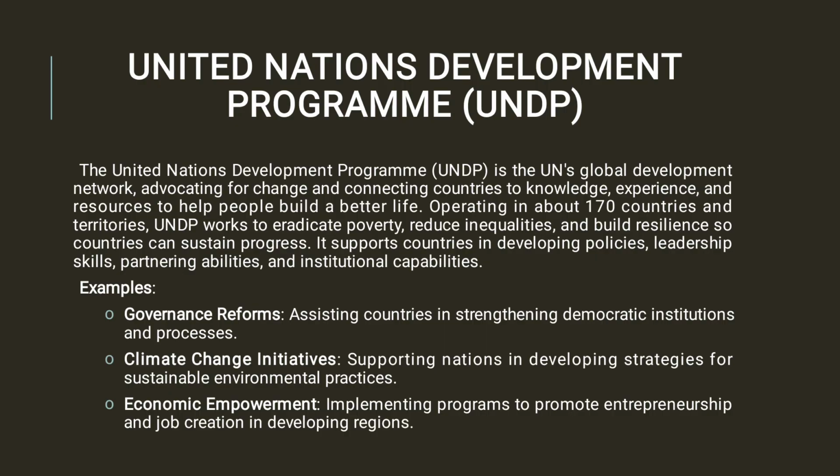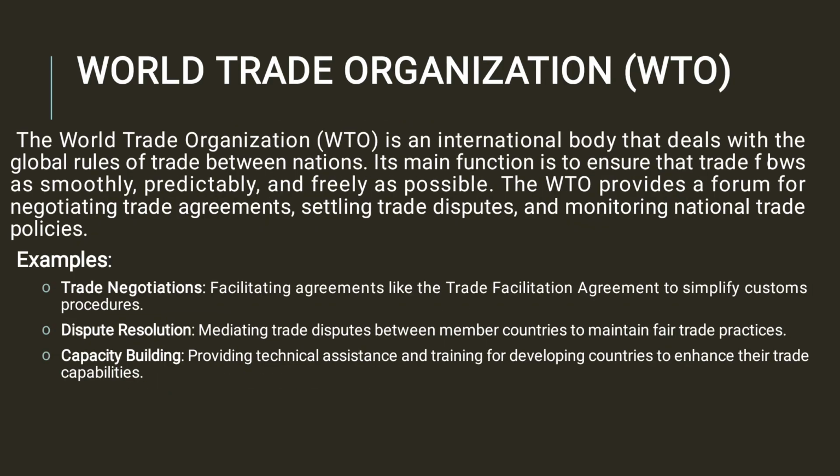And usually it is operated in about 170 countries and territories. So this is quite useful from an exam's perspective. Examples: governance reforms, climate change initiatives, economic empowerment and improvements. You'll see all of this in it.